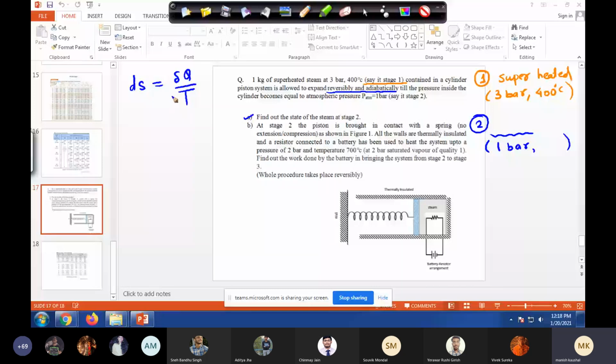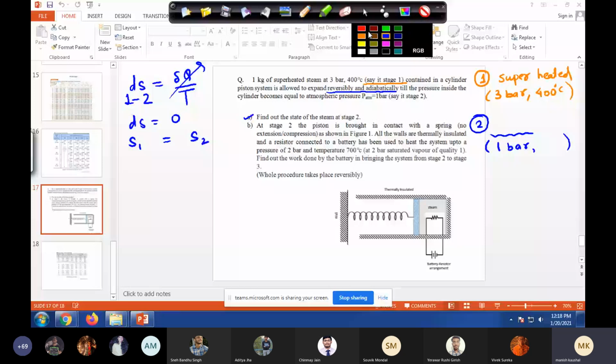Since the process is adiabatic, what will be ds going from 1 to 2? Anyone? 0. So we have ds equals 0. It simply means S1, the entropy of the system at 1, equals the entropy of the system at stage 2. So first find out the entropy of the system at stage 1.